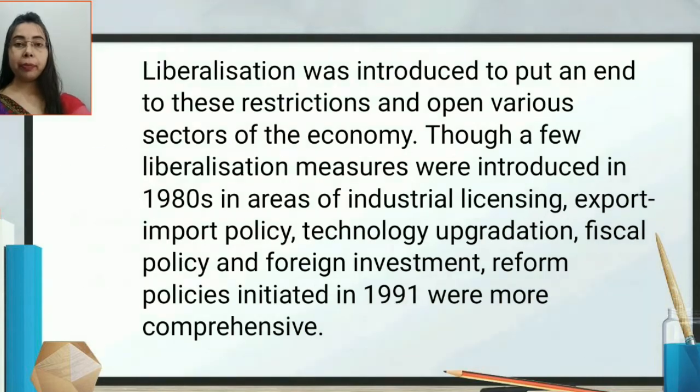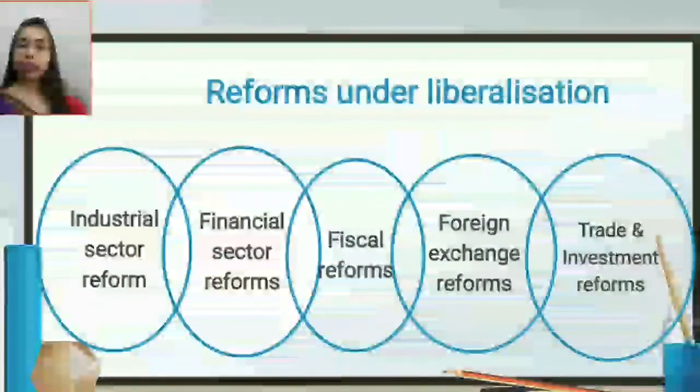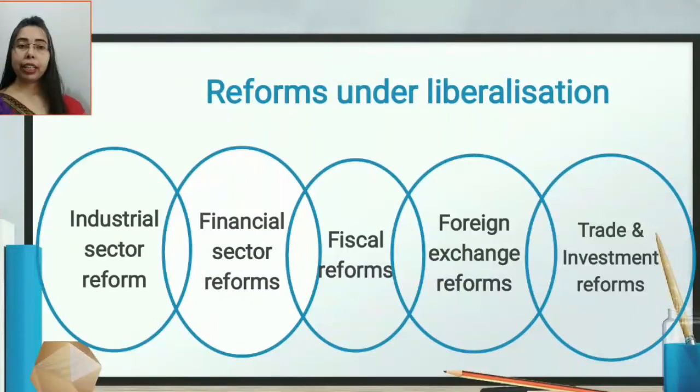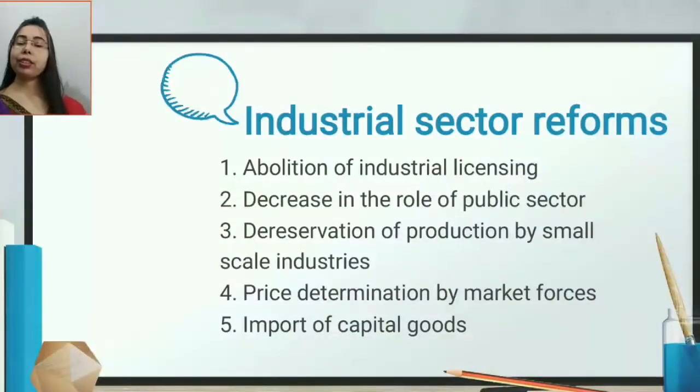You need to understand what reforms were taken under liberalization. I have already told you there are 5 reforms we have to study: industrial reforms, financial reforms, fiscal reforms, foreign exchange reforms, and trade and investment reforms. If we look at industrial sector reforms, what actual steps were taken to change the scenario? If you remember the previous one, what was the threefold classification, then industrial licensing, then concession.